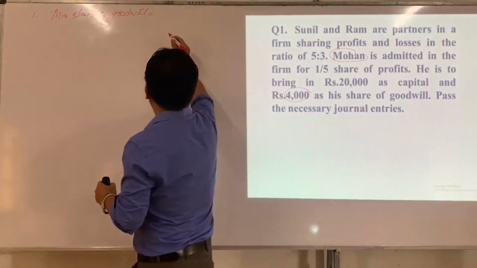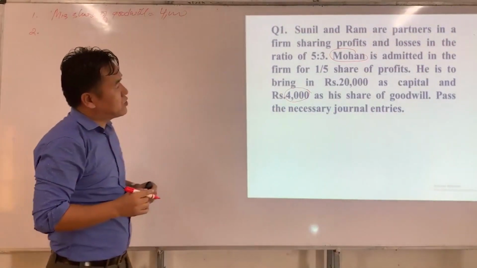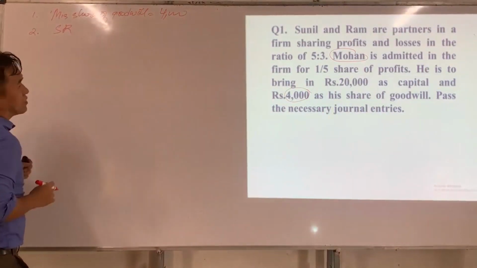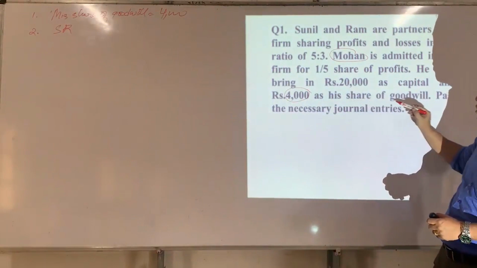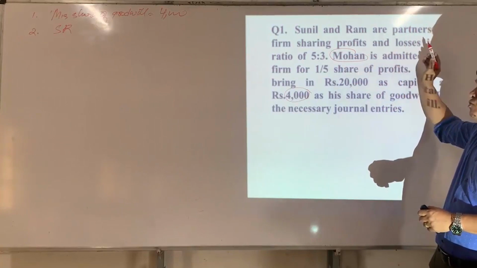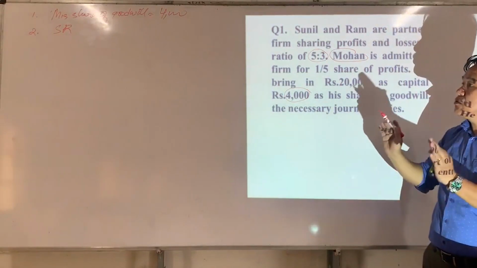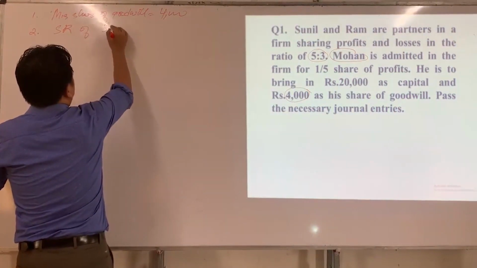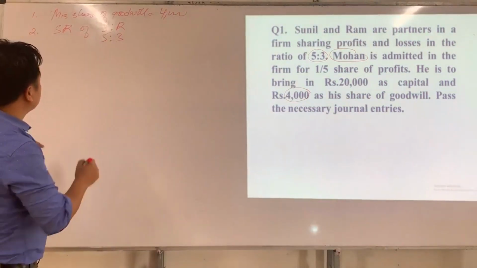Okay? Now what is second step? Mohan's share of goodwill is 4,000. And the second step is to calculate sacrificing ratio. Here new ratio is not given. Moreover, information regarding sacrifice made by all partners is also not given. Therefore, old ratio itself is sacrificing ratio. So sacrificing ratio of Sunil and Ram is 5:3. Now we are going to pass journal entry.